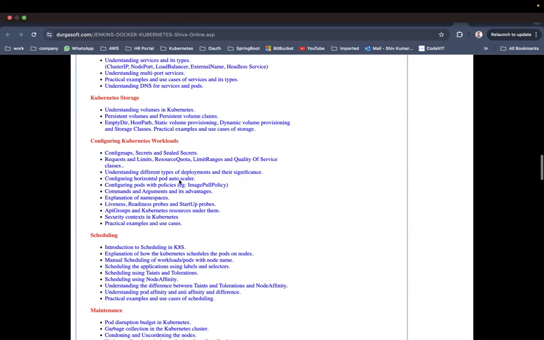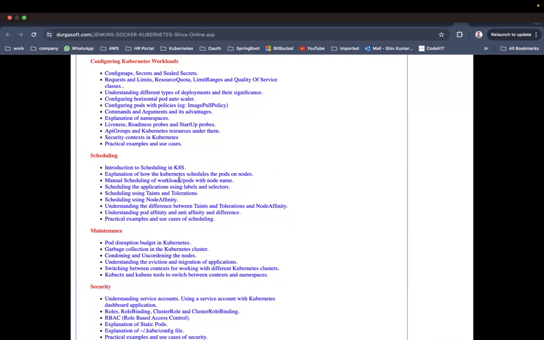Now, configuring Kubernetes workloads. We are going to configure the Kubernetes workloads with ConfigMaps, secrets, sealed secrets, requests and limits, resource quota, limit ranges and quality of service classes, and understanding different types of Kubernetes deployments and their significance, horizontal pod autoscaler, configuring image pull policy, commands and arguments, and explanation of namespaces, liveness probe, readiness probe, and startup probes, and API groups and Kubernetes resources under them, security context in Kubernetes, practical examples and use cases on all these things. All these things will be practical.